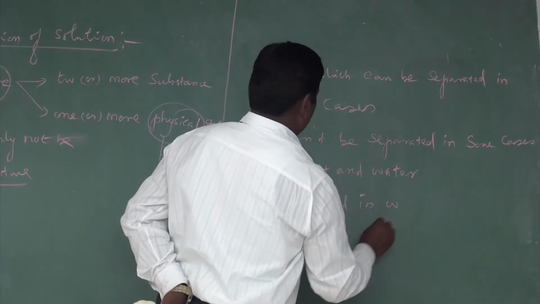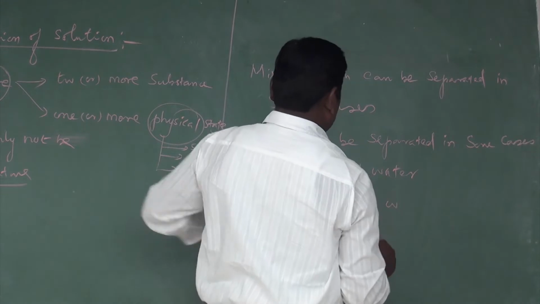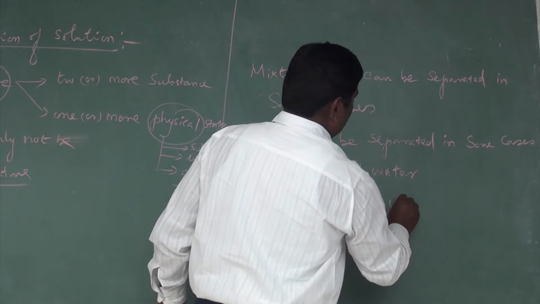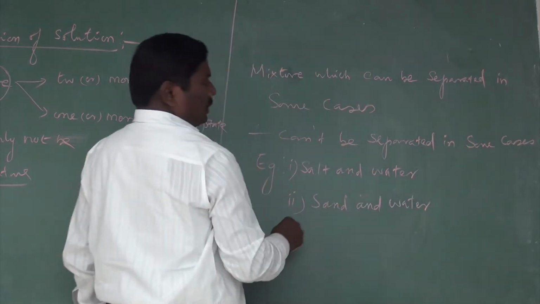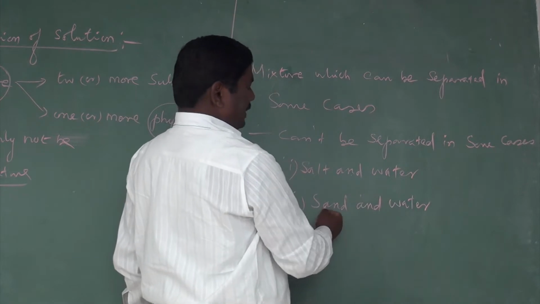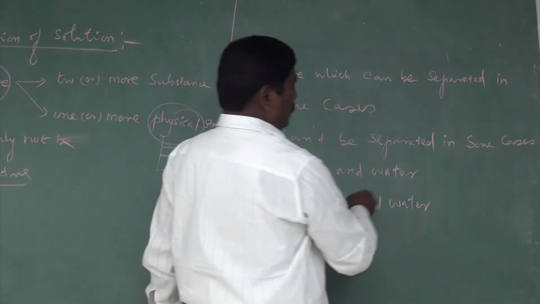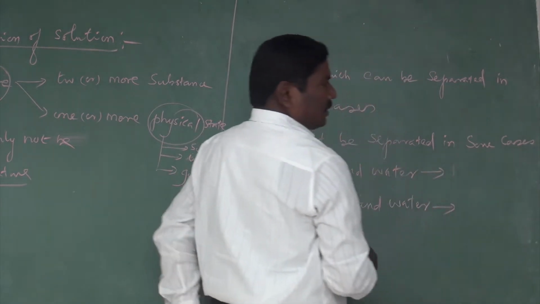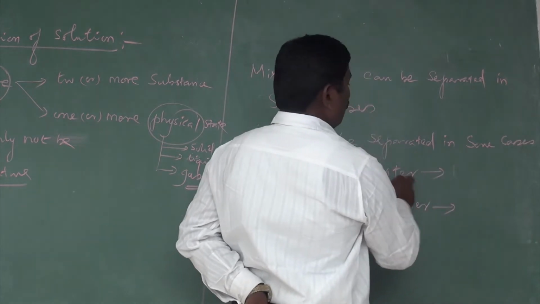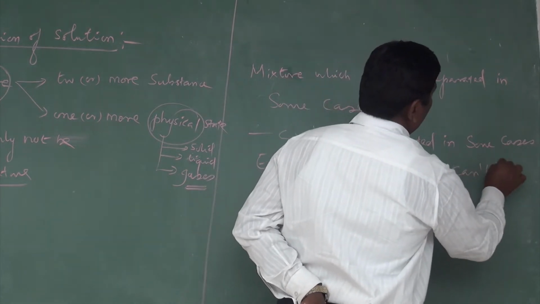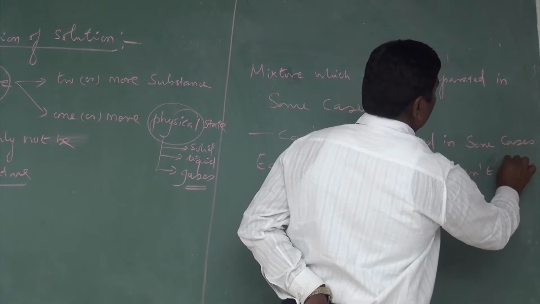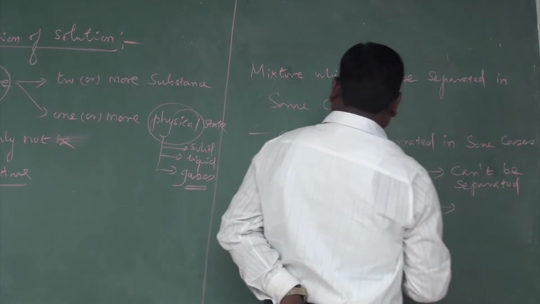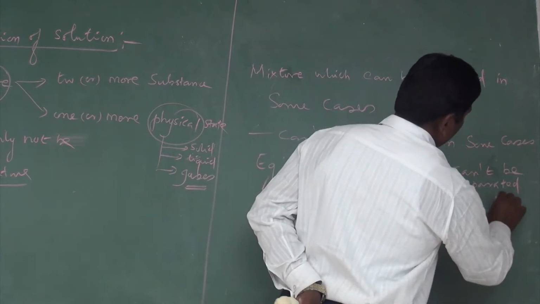Next, sand in water. Salt in water or salt and water, sand in water or sand and water. These two are mixtures. The salt and water cannot be separated, and sand and water can be separated.